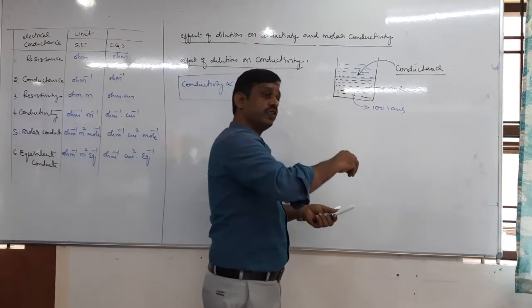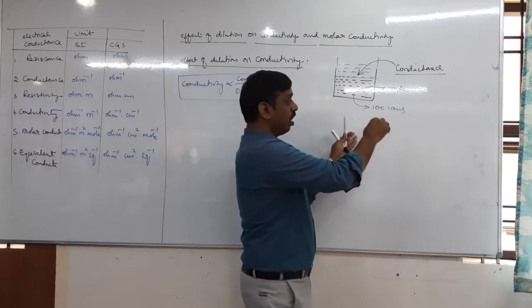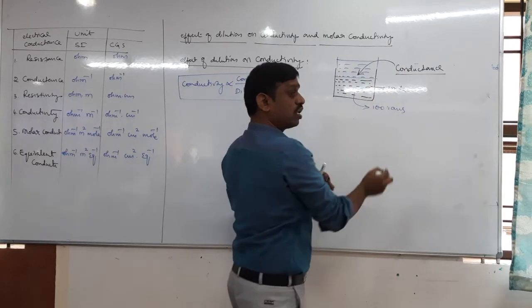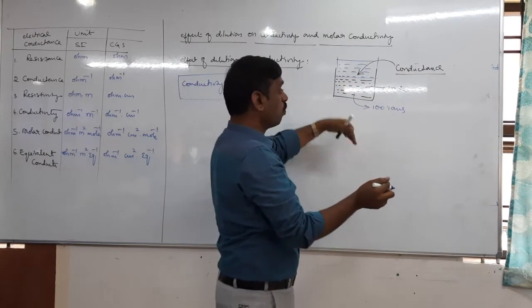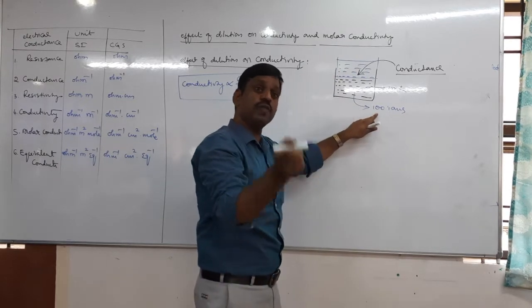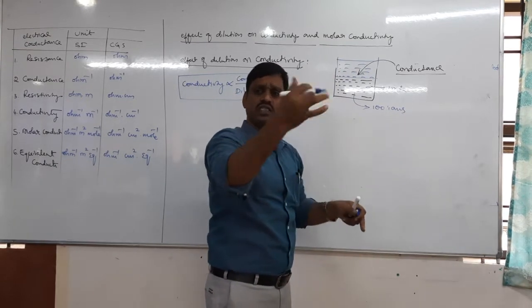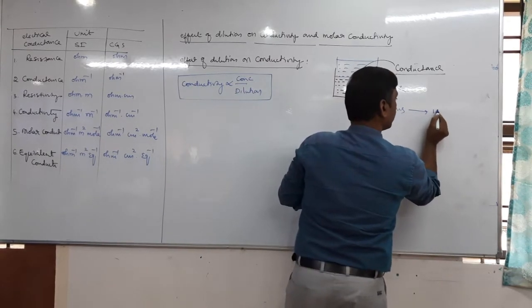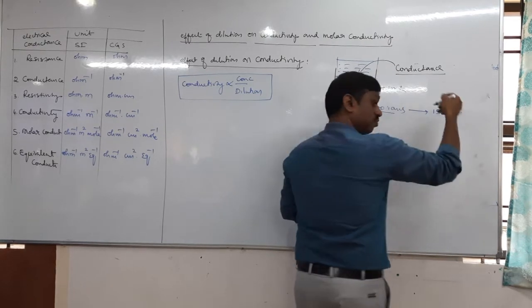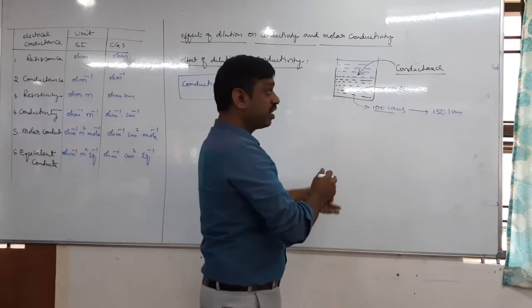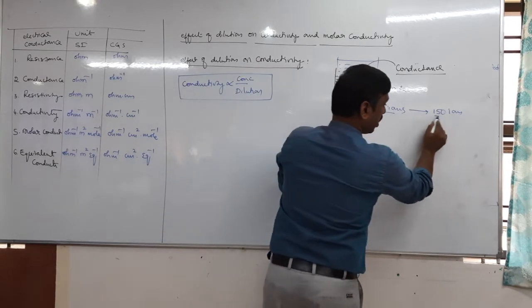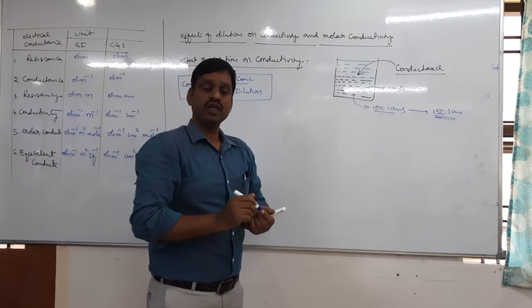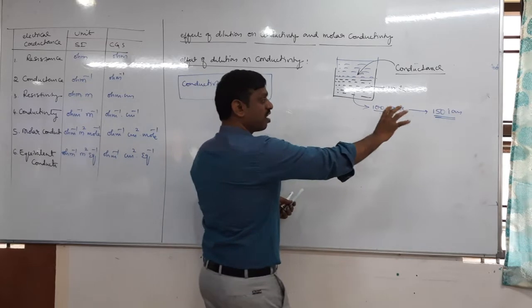So on dilution, of course, total volume increases. 1 ml becomes 2 ml. Total volume is doubled. Is the number of ions going to be doubled? No. The number of ions increases only by a small quantity. 100 ions may increase to maybe 150 ions. It means the total number of ions has increased. But actually, conductivity is per ml, no? So the total number of ions has increased.